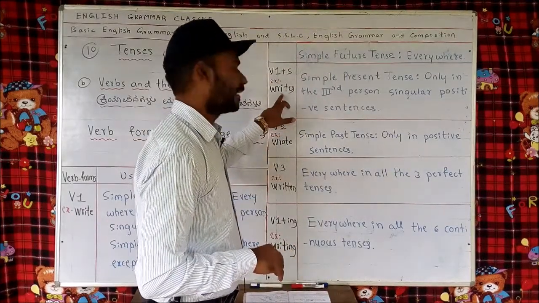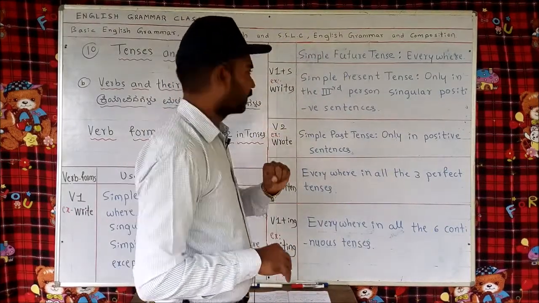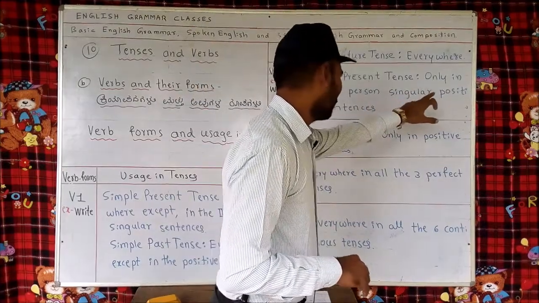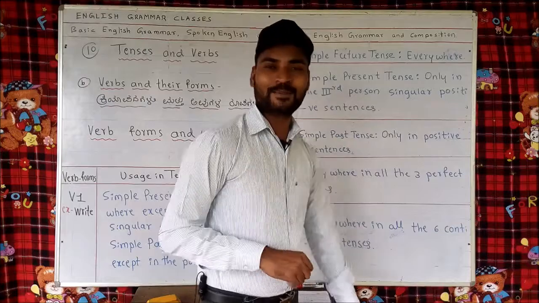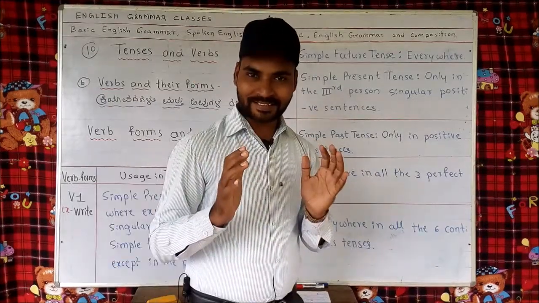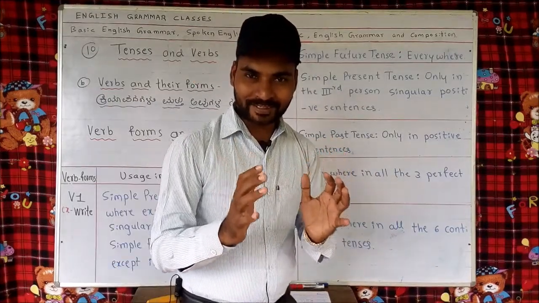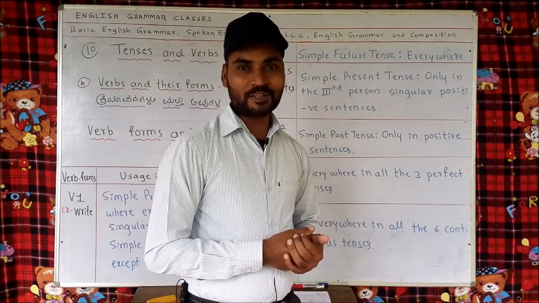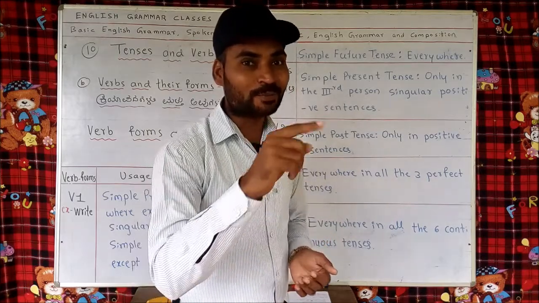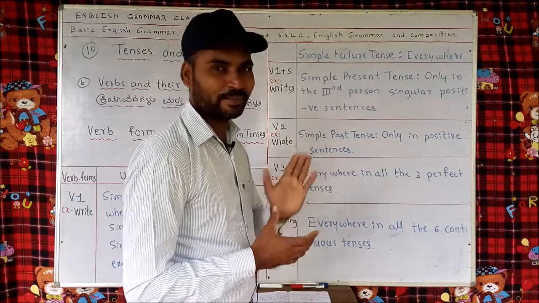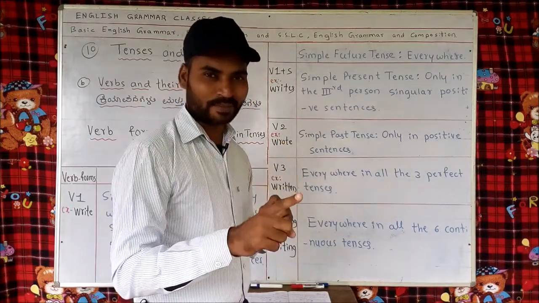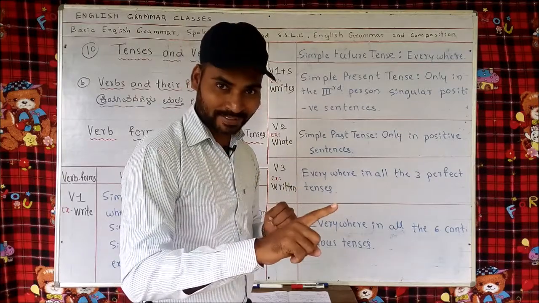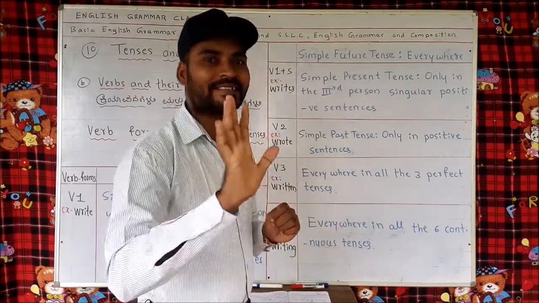V1 plus S, example, writes. Simple present tense only in the third person singular positive sentences. V1 plus S has a very limited scope, but it is one of the most confusing verb forms. You better keep in mind the usage of this, where it is used: simple present tense, third person, only in singular positive.